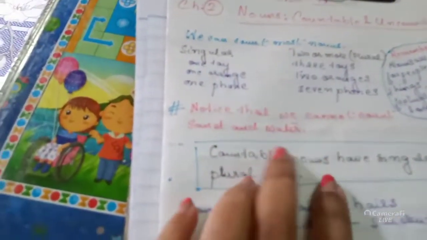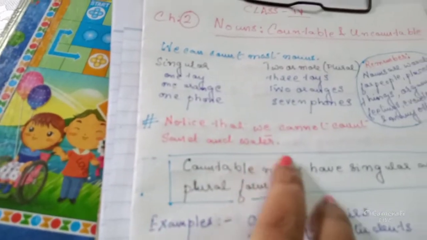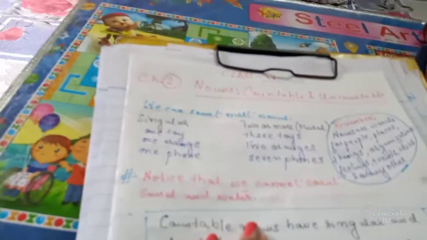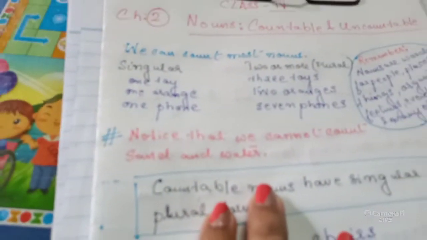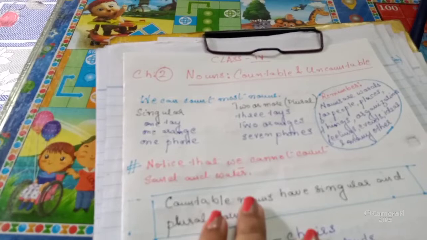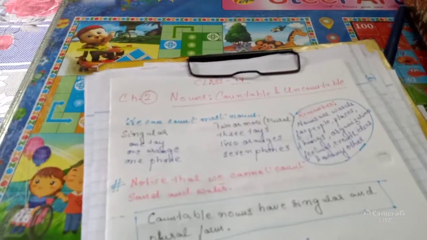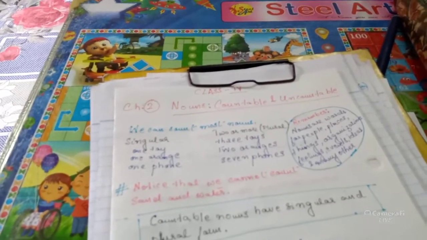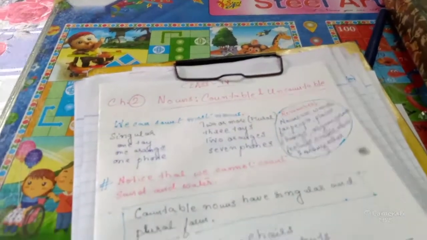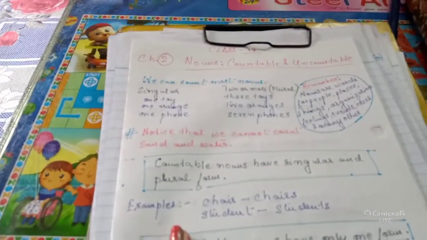Now notice that we cannot count sand and water. Now we are coming to countable and uncountable nouns. We will see some examples. Can you count sand or water or even sugar or even the hair that you have on your head? No, you cannot count. Even if you try, you cannot count. Can you count the stars in the sky? No. So those are called uncountable nouns.